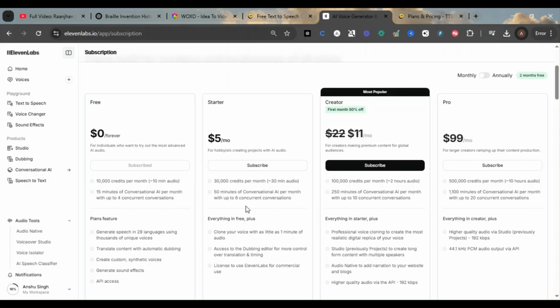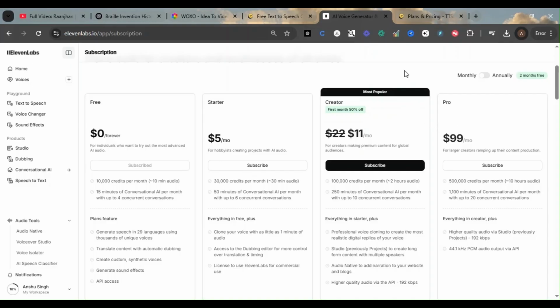Then we have the most popular one, termed for creators, which is $11 per month, for creators making premium content for a global audience. And they have the pro version for $99 per month.